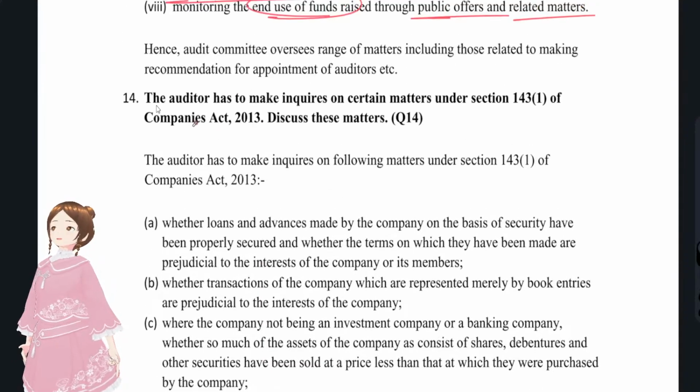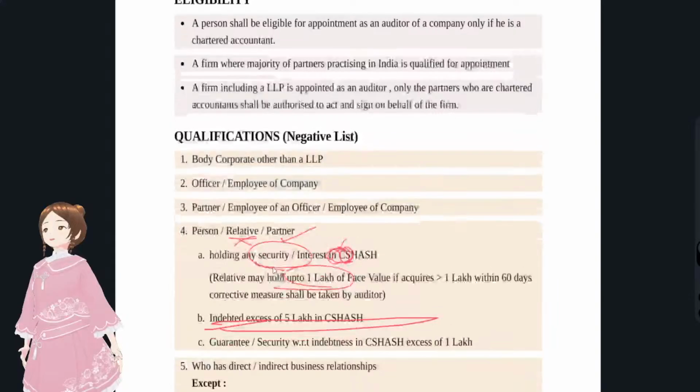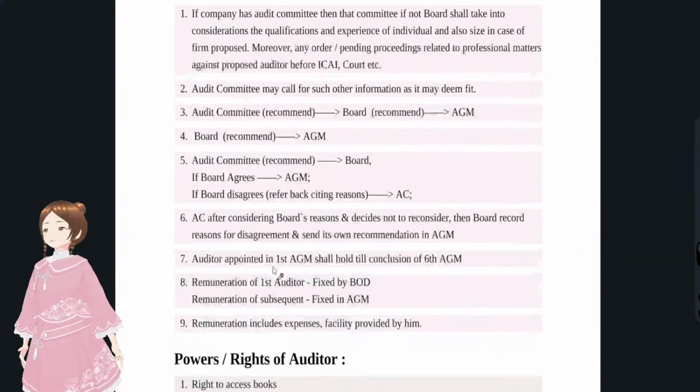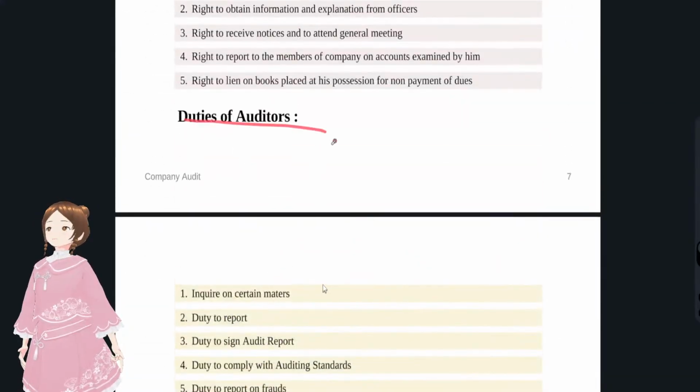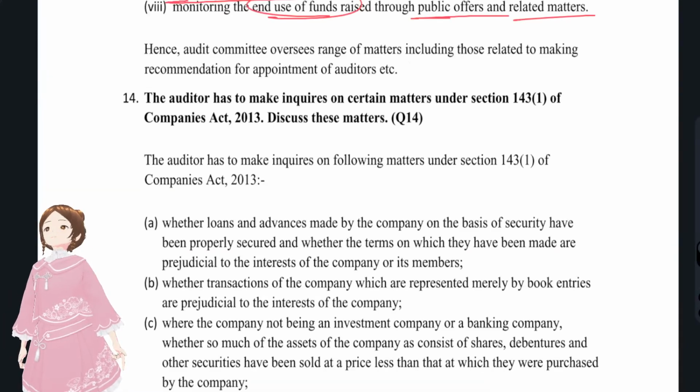And now we'll see our next question, that is question number 14. The auditor has to make inquiries on certain matters under section 143. Where have we seen this inquiry on certain matters? You see here, the duties of the auditors. Yes, right. In the duties of the auditors, the first duty is to inquire on certain matters. Now we are going to discuss in detail what all those certain matters are that the auditor has to inquire into.